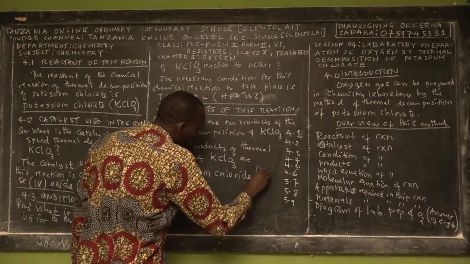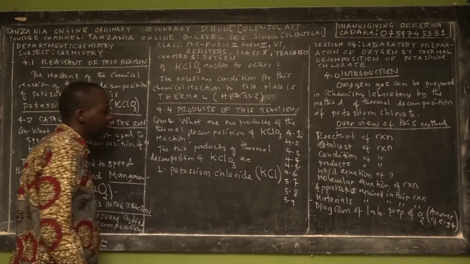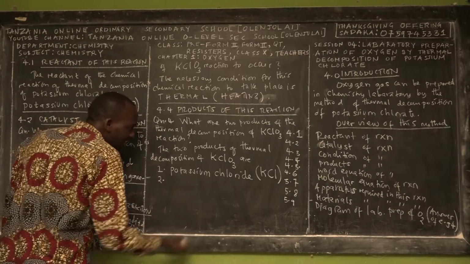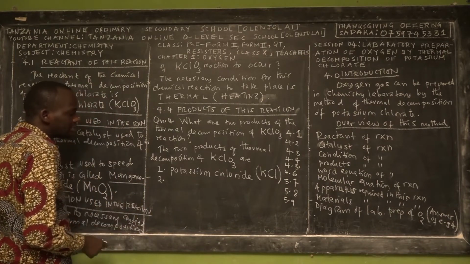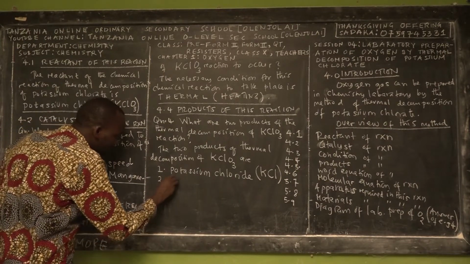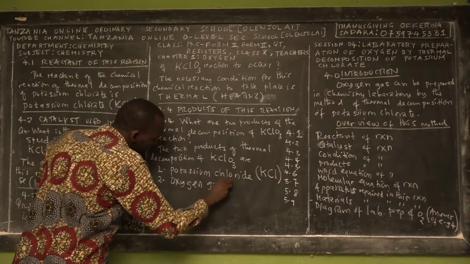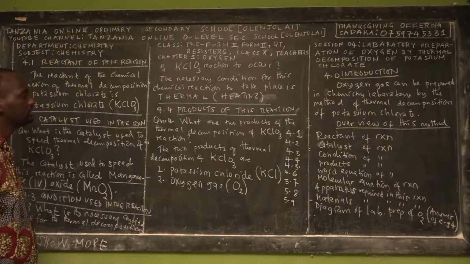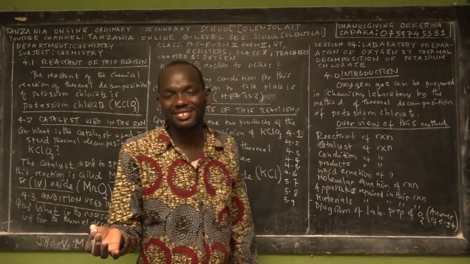Its molecular formula is KCl, K stands for potassium, Cl stands for chlorine. That's the first product, but there is also the number of atoms of each element. So this is the first compound. The second is oxygen gas. Its molecular formula is O2 in gaseous state.